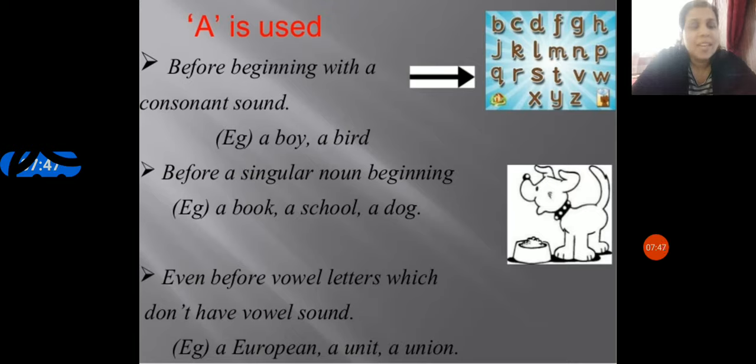So, English is a beautiful language. At times, our mother tongue is not English, so we have to learn. It doesn't come to us naturally. So, there are a lot of things to learn, and mainly it depends on the pronunciation.